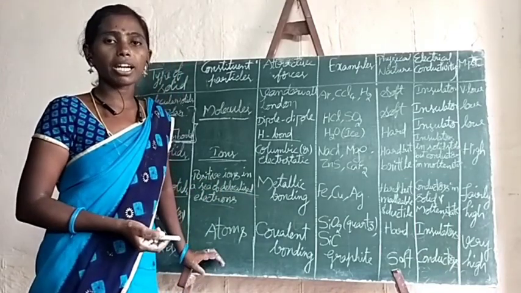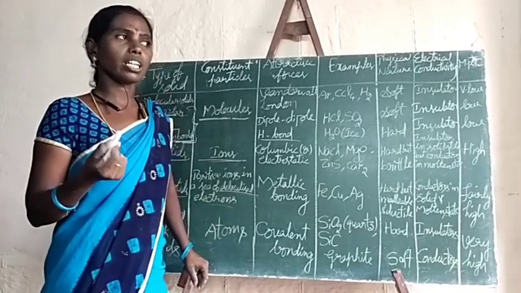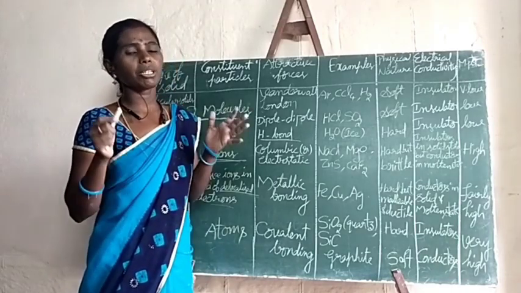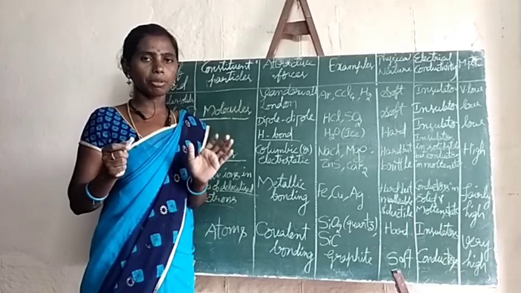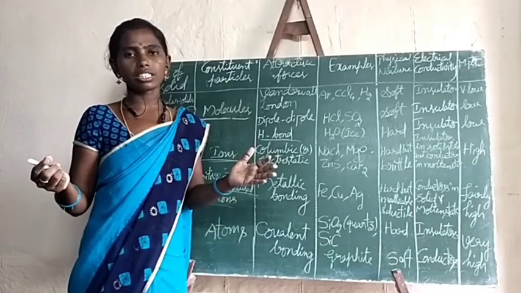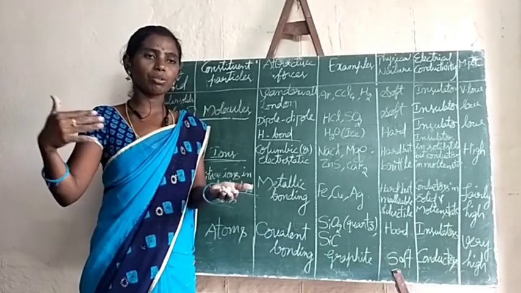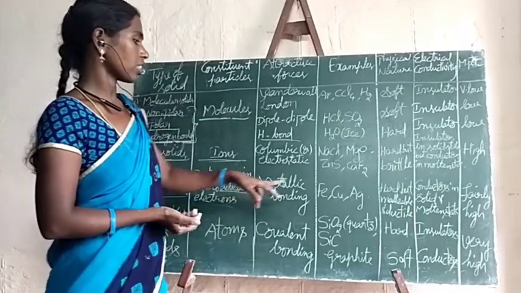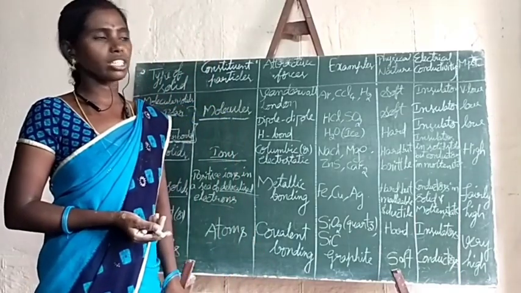So what are the constituent particles in metallic solids? The positive ions in a sea of delocalized electrons. If we take a sample of metal, we'll have lakhs of metal atoms. Each metal atom will contribute electrons to the electron pool. So a positively charged pool and a negatively charged pool will form. When we apply an electric field, what happens? The negatively charged electrons will move through the sea of positively charged ions. That's why they act as good conductors of electricity both in solid state as well as in molten state.